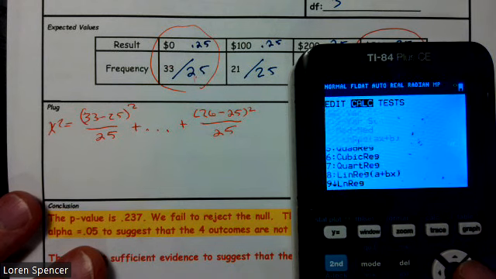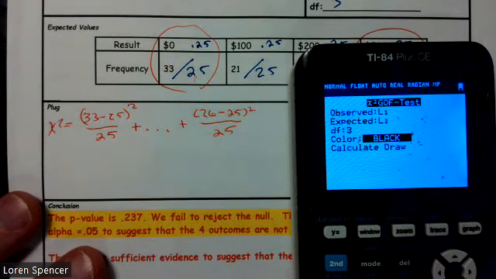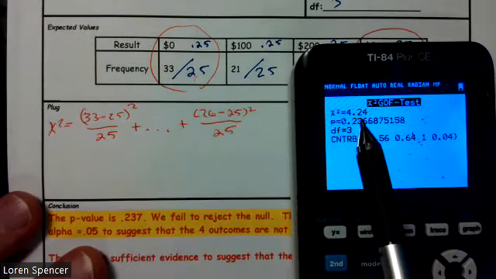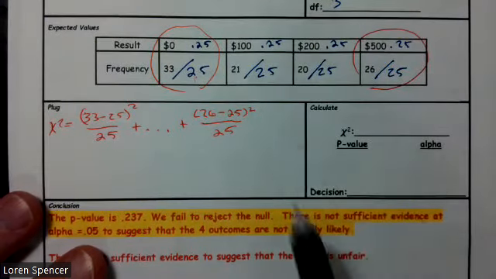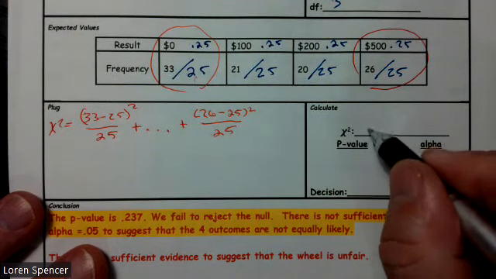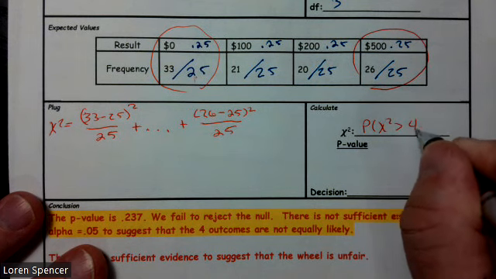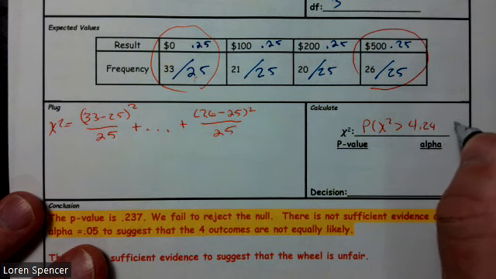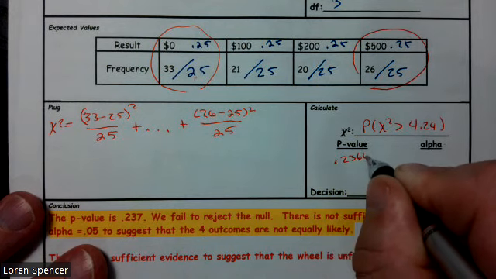So stat, test, go back to chi-squared goodness of fit. We still have our 3 degrees of freedom. And we end up with a chi-squared value of 4.24 and a p-value of 0.236. So the probability that chi-squared is greater than 4.24 equals 0.2366.